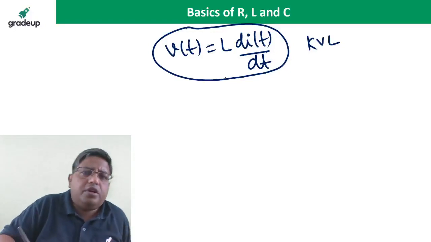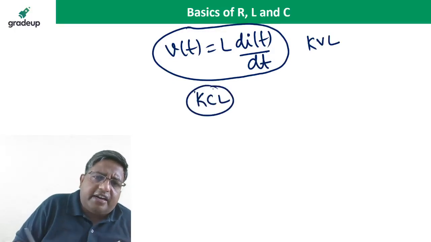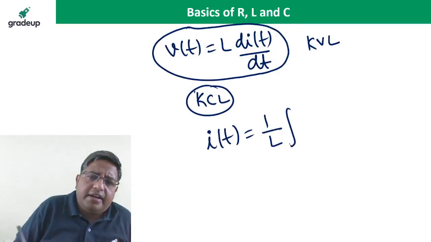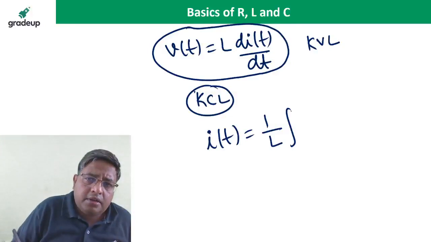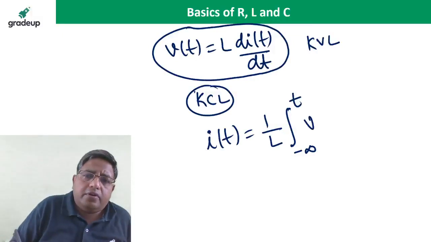Yes, and what is the KCL equation? For the inductor, the KCL equation is i(t) is equal to 1 by L integral from minus infinity to t of v(tau) d tau. Take care about the integration limit.